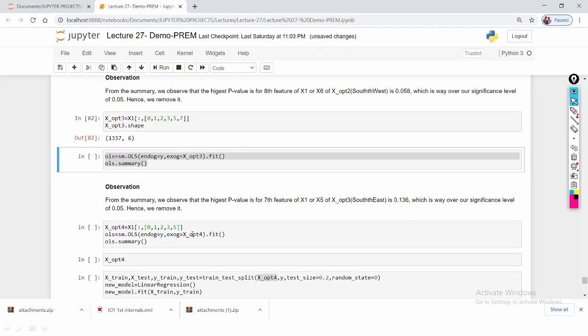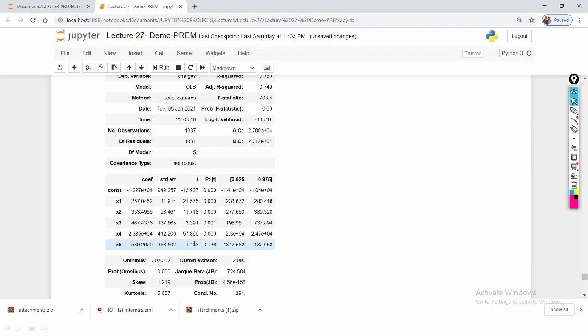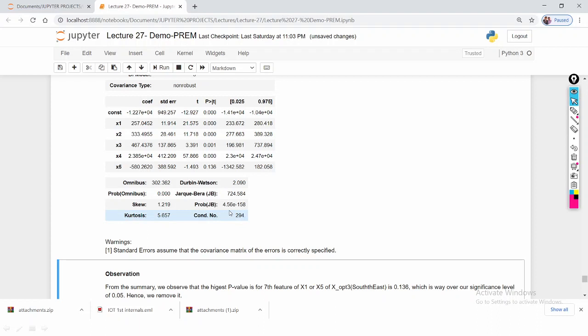Now remaining 6. If you see this table, the most significant value is the x5. So this feature we are going to remove. What is the x5 here? This is the southwest. So this feature we are going to remove.